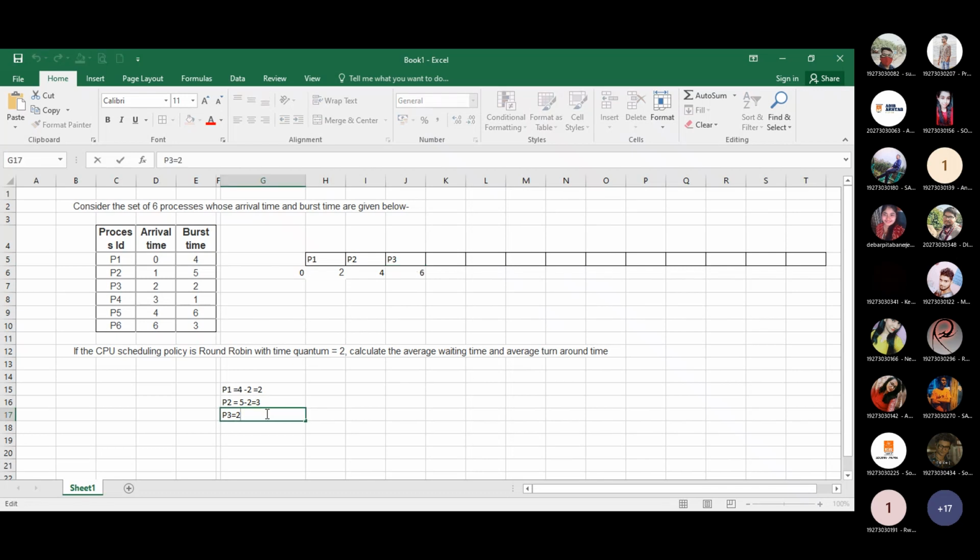As the system provides only 2 units of time for each process and P3 also requires 2 units, P3 has used the system for 2 units. So here 2 minus 2 equals 0, which means P3 has completed its task.